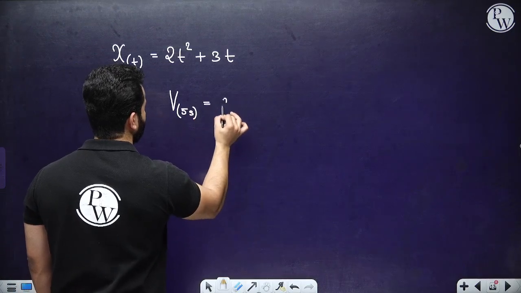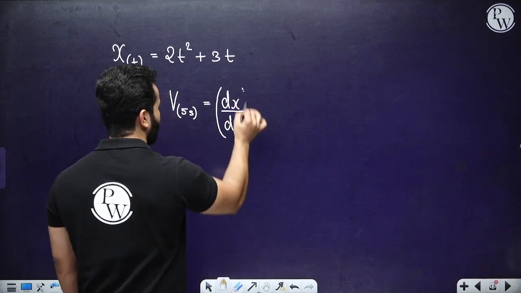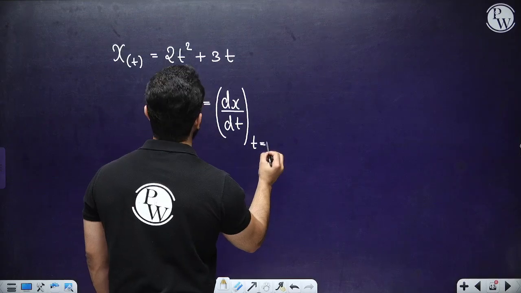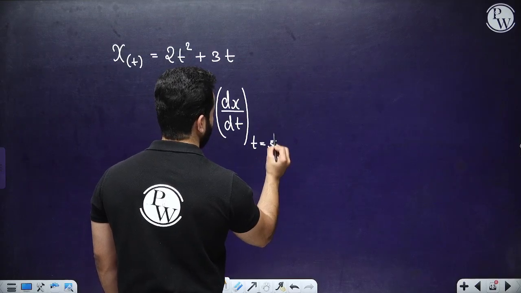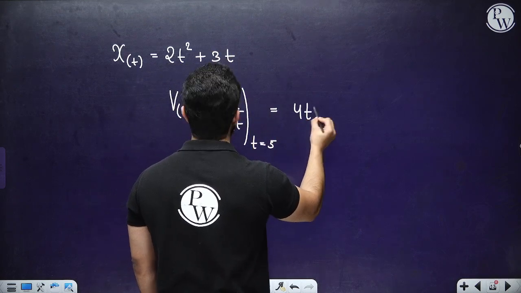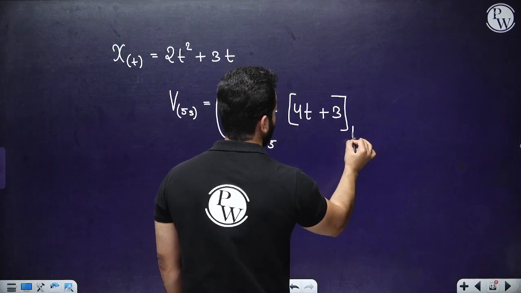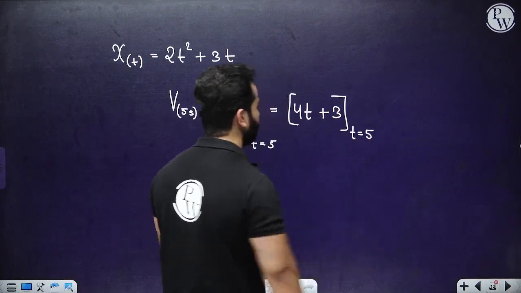Obviously you can differentiate dx by dt using the power rule. This would be 4t plus 3, and then we plug in the value of t.